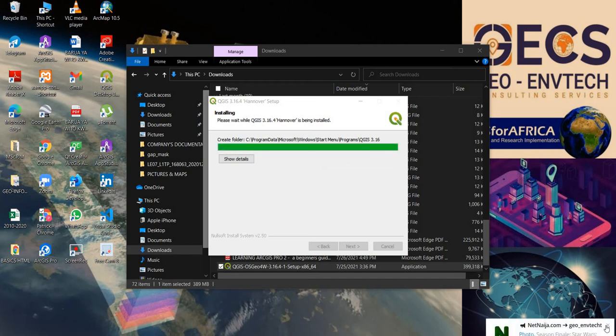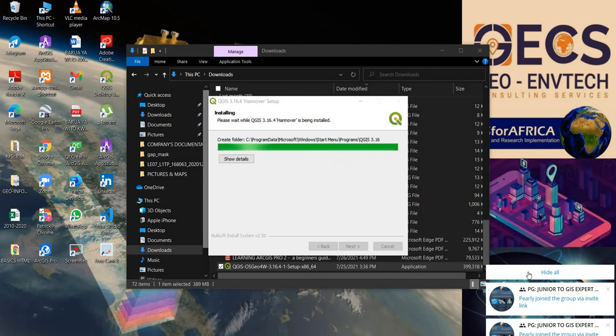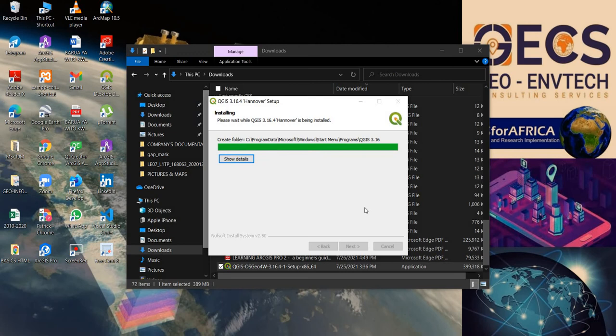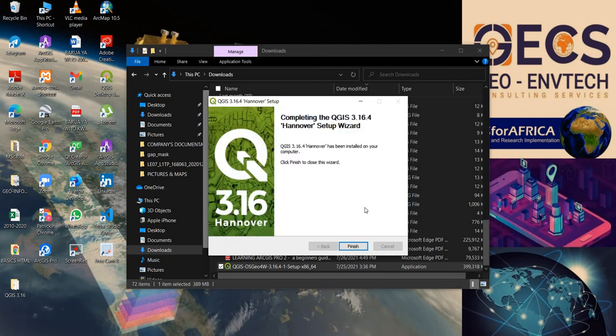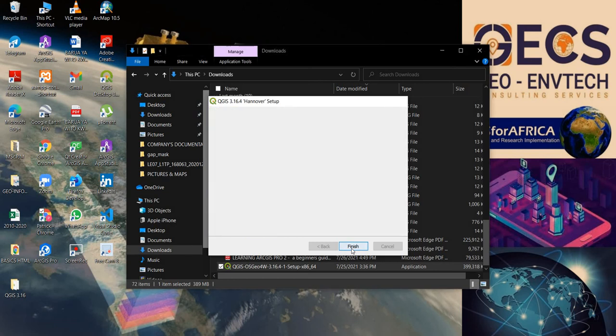Just wait a little bit. Yes, so you can read completed the QGIS 3.16.4 Hannover setup wizard, and you just have to click finish.